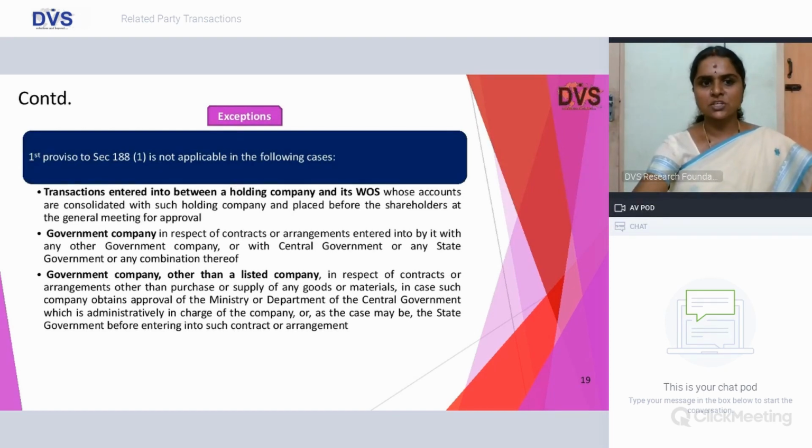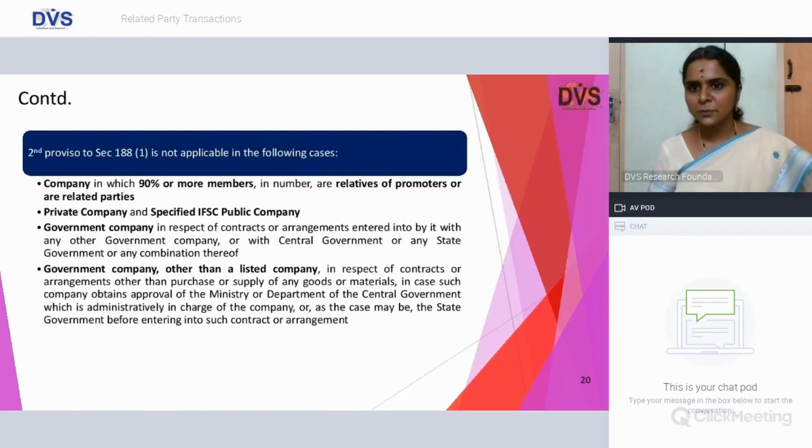And the first proviso to section 188 is not applicable in the following cases where there is a transaction entered into between your holding company and its wholly owned subsidiary company, or where the transaction is entered into by the government company, where government company again draws reference to section 2 subsection 45 of the Companies Act, where more than 50% of the shareholding is held by central government, state government, or partly by central and state government in such companies, and government company other than a listed company where such contract is being approved by the Ministry or Department of Central Government or State Government with whom such contract or arrangement is being entered into.